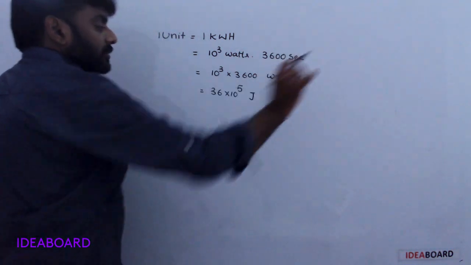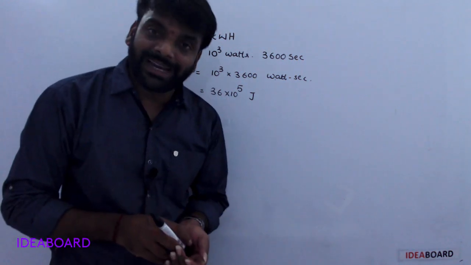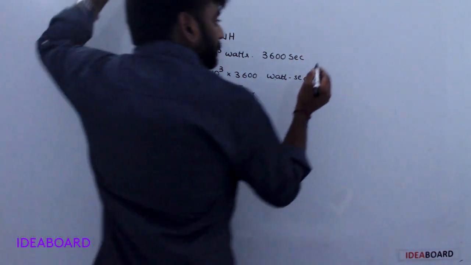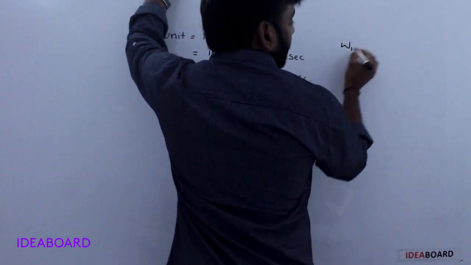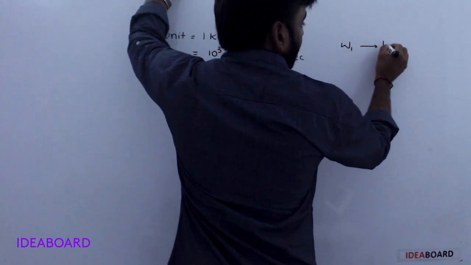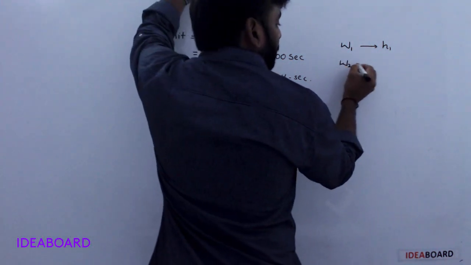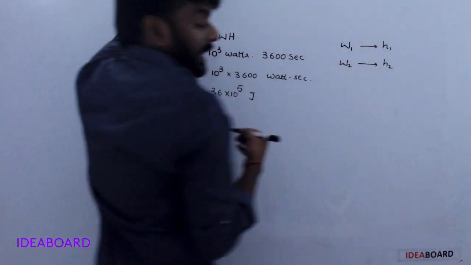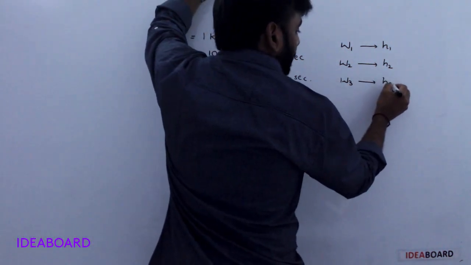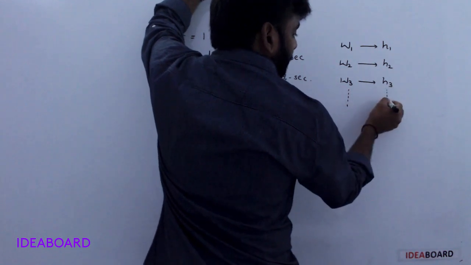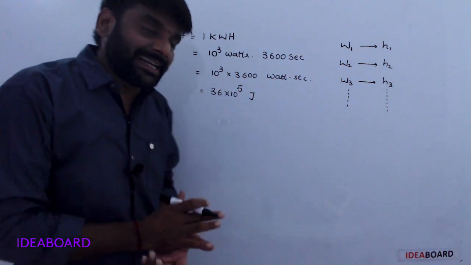36 into 10 to the power of 5 joules of energy is consumed. For example, a number of devices are there. First one, power W1, it is used H1 hours. Second one, power W2, it is used H2 hours. Next, W3, it is used H3 hours. Understood? So how to find the total electrical energy?